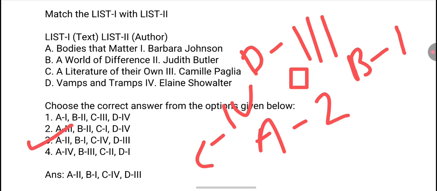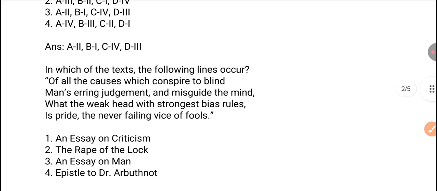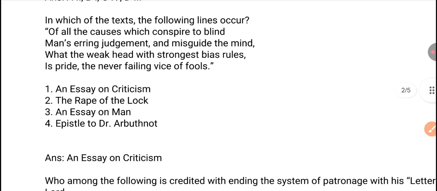3. Next question. In which of the texts do the following lines occur? Lines are: Of all the causes which conspire to blind man's erring judgment and misguide the mind, what the weak head with strongest bias rules is pride, the never failing vice of fools. From which of the following texts do these lines occur? An Essay on Criticism, The Rape of the Lock, An Essay on Man, or The Epistle to Dr. Arbuthnot. So the right answer is option 1, which is An Essay on Criticism. These lines occur in An Essay on Criticism.